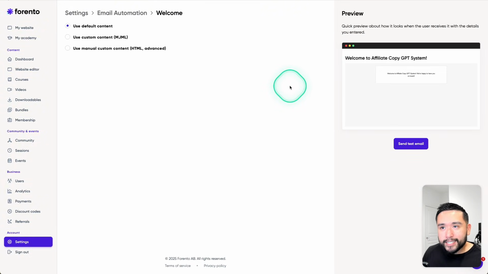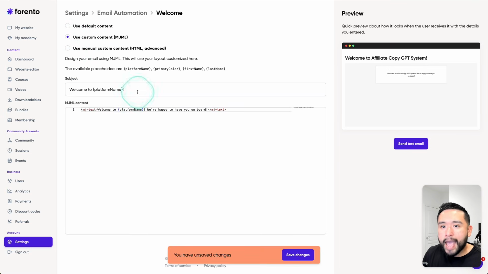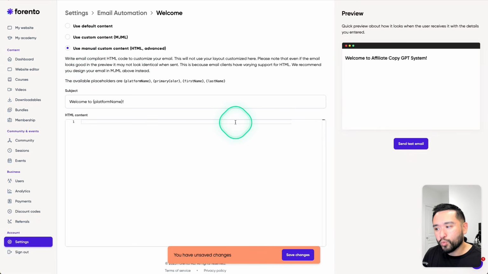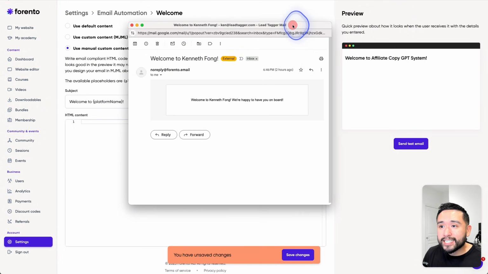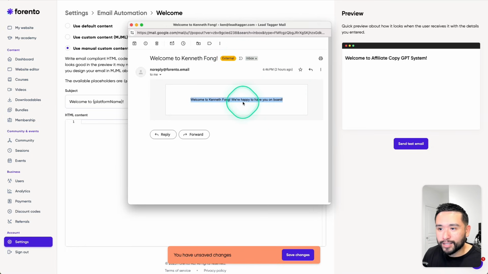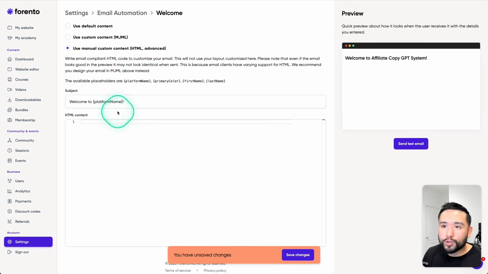Unfortunately, it's not that easy to design the email. So this is the default content, and this is how the email looks. It's very basic. But if you want to spruce it up, you do need to add this MJML content. I don't know how to do this. Or you could also do HTML as well. And for your reference, this is the standard welcome email that someone gets when they enroll in your course. As you can see, it's very basic. I don't think this looks good at all. So you would need to create the HTML on your own to make it look better.